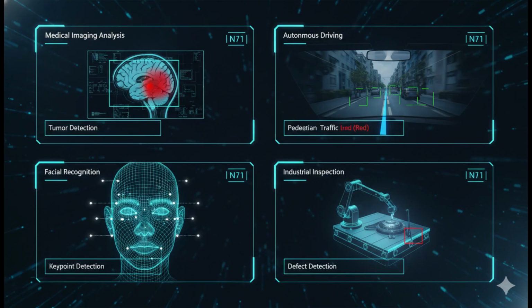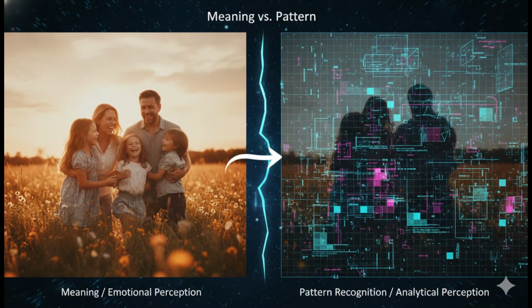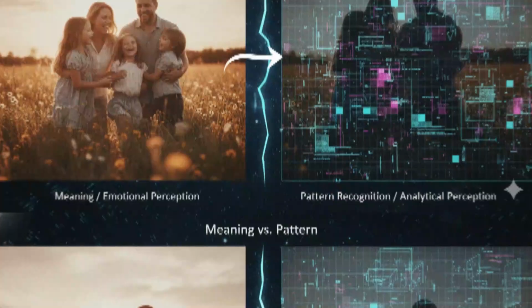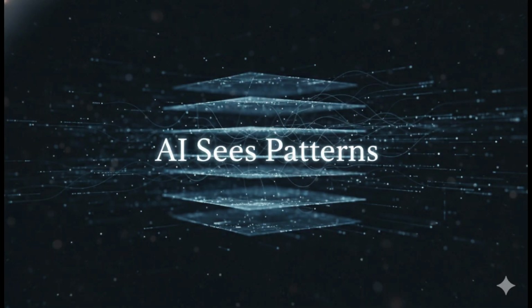Despite limitations, this technology is powerful. AI can detect diseases in medical scans, recognize faces, power self-driving cars, all using the same idea. Pixels to features to prediction. So next time you look at an image, remember, you see meaning. AI sees numbers. You see a story. AI sees patterns. And somehow, those patterns are enough to understand the world.